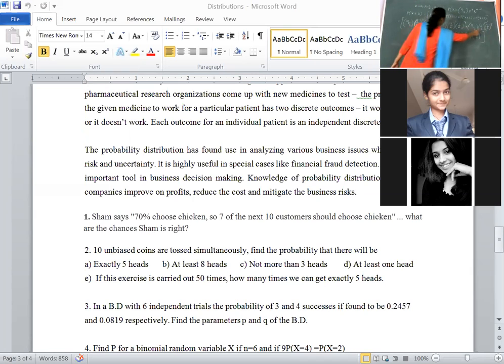Half whole to the power of 10 is common, that's why take half whole to the power of 10 outside. Then what are the values remaining here? 10C0 plus 10C1 plus 10C2 plus 10C3.